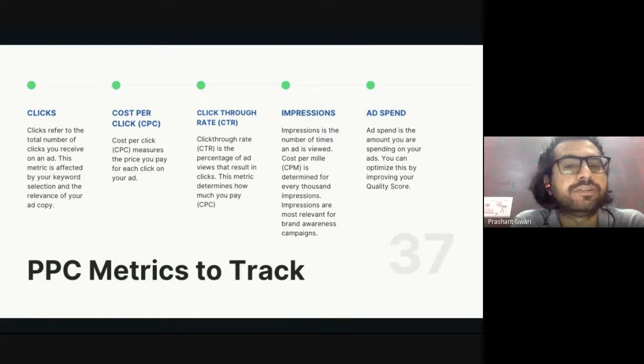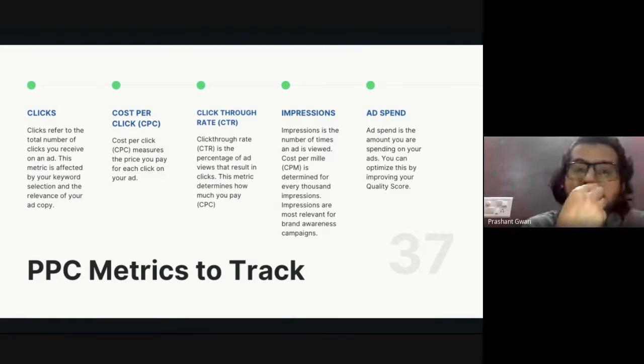So number 1 is clicks. Click is simple. Click refers to the total number of clicks you receive on your advertisement. And it is decided by the keyword you are targeting or the keyword you are bidding on. If your keywords are relevant to your ad copy, your number of clicks will be higher.